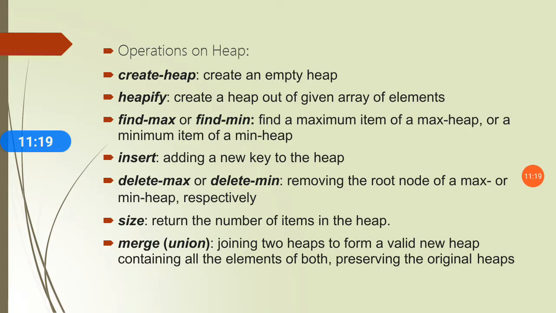And the last one is merge. Merge is nothing but a union operation which is used to join two heaps to form a valid new heap containing all the elements of both, preserving the original heaps. So: create heap, heapify, find max or find min, insert, delete max or delete min, size, and merge, which is nothing but union. These are the various operations that are performed on a heap.